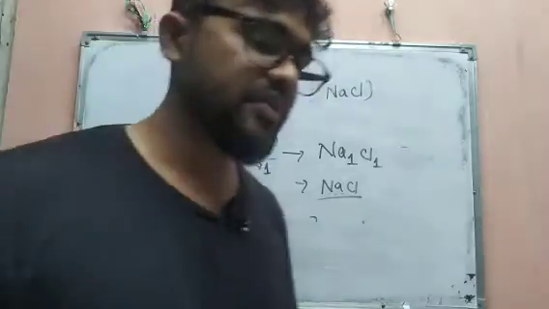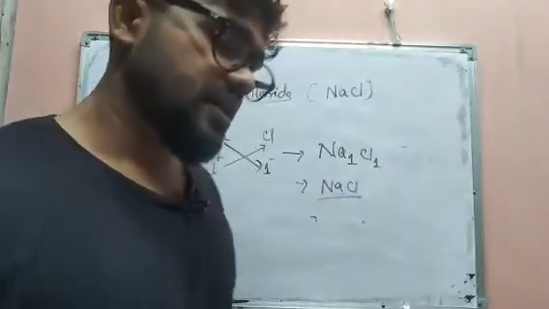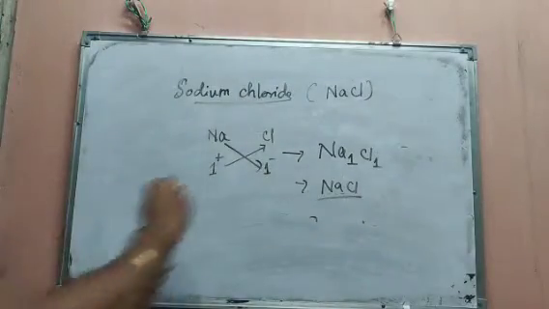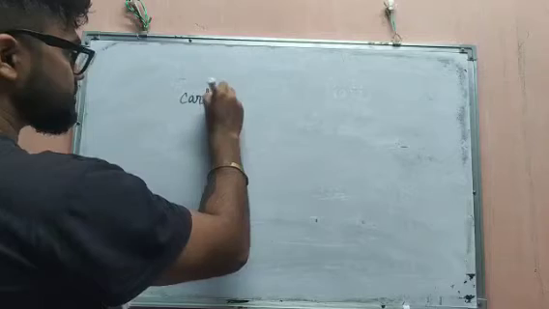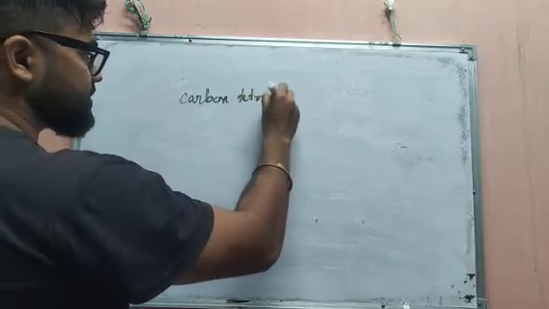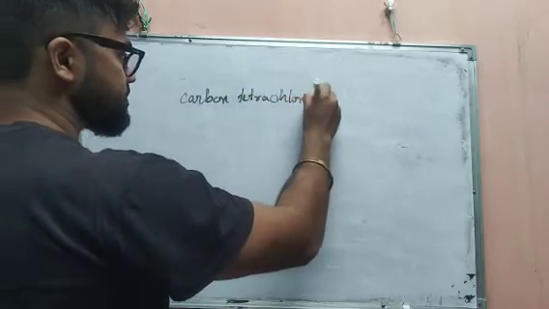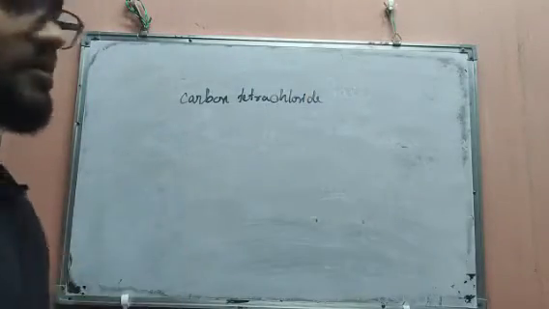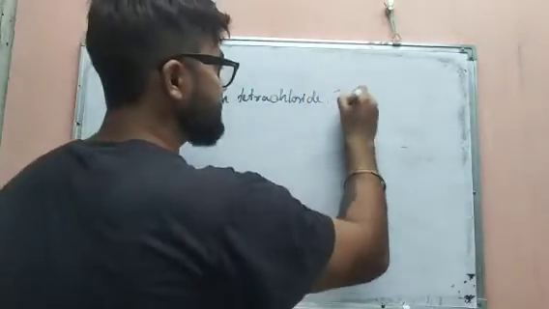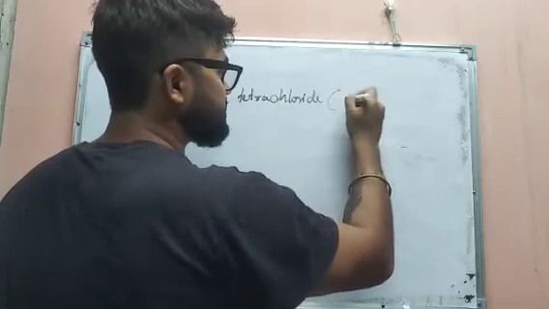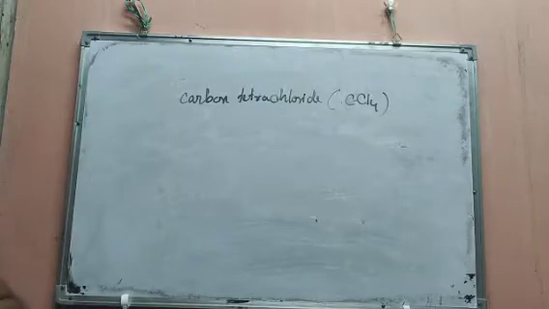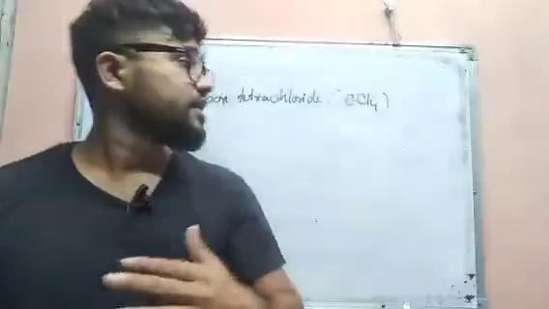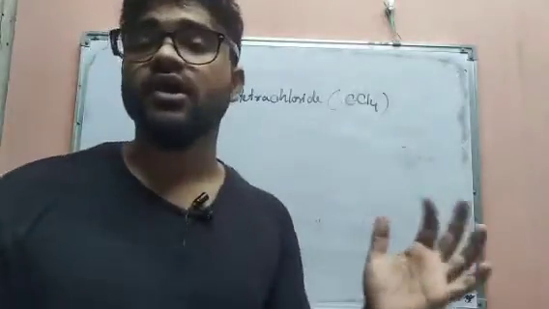I am giving you one more example. Consider carbon tetrachloride. The chemical formula of carbon tetrachloride is CCl4. Now you may ask me, sir, how are you getting this CCl4? How can you remember this?